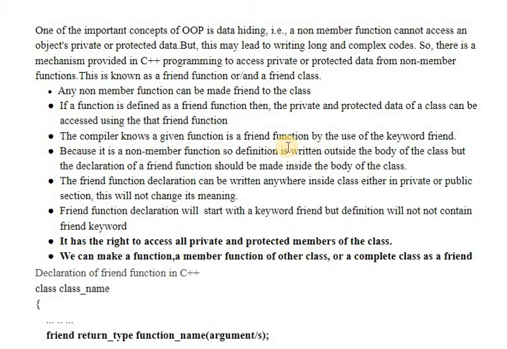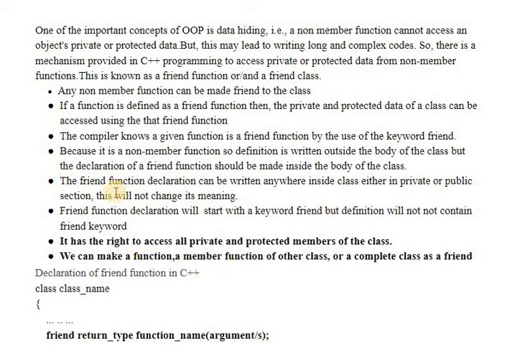Because it is a non-member function, the definition will be written outside of the class body. But the declaration you can write in the public as well as in the private section. It will not change the meaning of your friend function. It will not make any difference, but its definition will always be outside the body of the class. Because it is a non-member function, the definition will be outside the scope of the class, but the declaration should be inside the scope of the class.